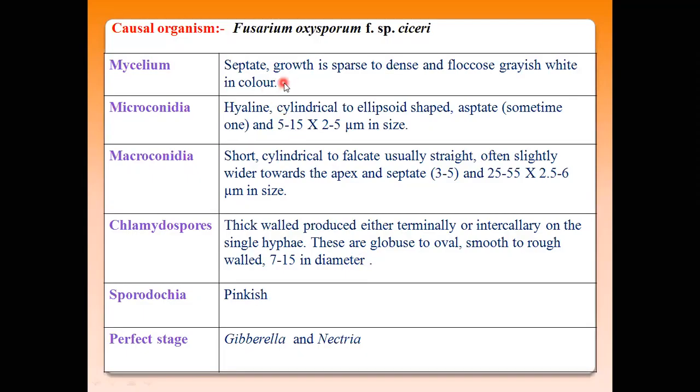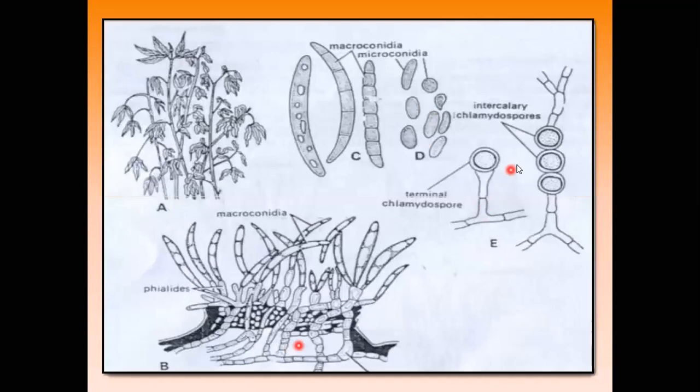Then these are the morphological characteristics of Fusarium oxysporum forma specialis ciceri. The perfect stage of this Fusarium is Gibberella and Nectria, which means sexual spores may be produced. These are the vegetative spores, chlamydospores.